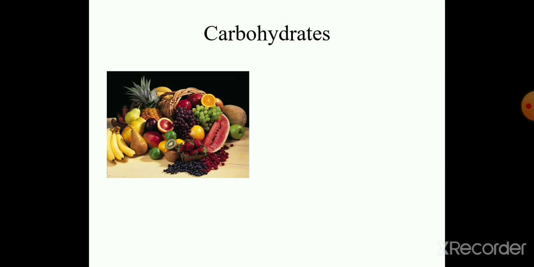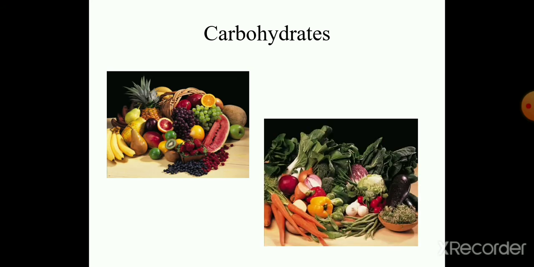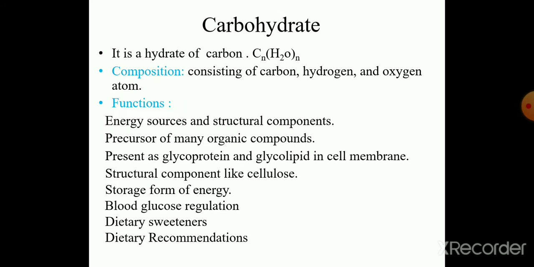Carbohydrates are essential nutrients including sugars, starches and fiber. Carbohydrates are found in grain, vegetables, fruit, milk and dairy products. Food containing carbohydrates is converted into sugar during digestion by the digestive system. The body utilizes this sugar as a source of energy for cells, organs and tissues, containing 4 calories per gram of sugar. Carbohydrate is a hydrate of carbon, molecular formula